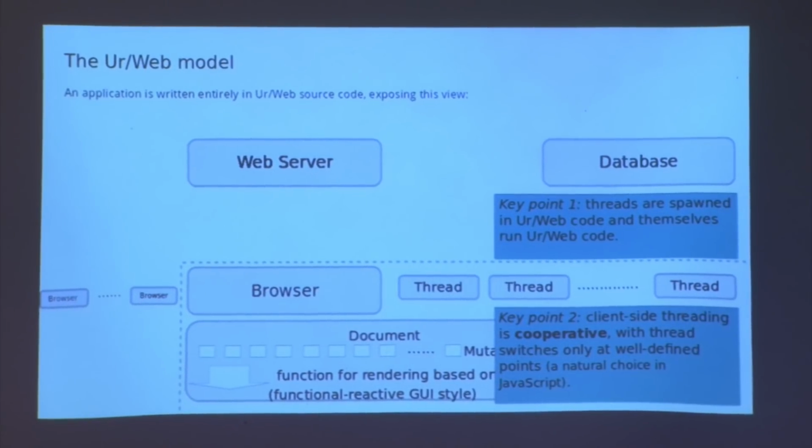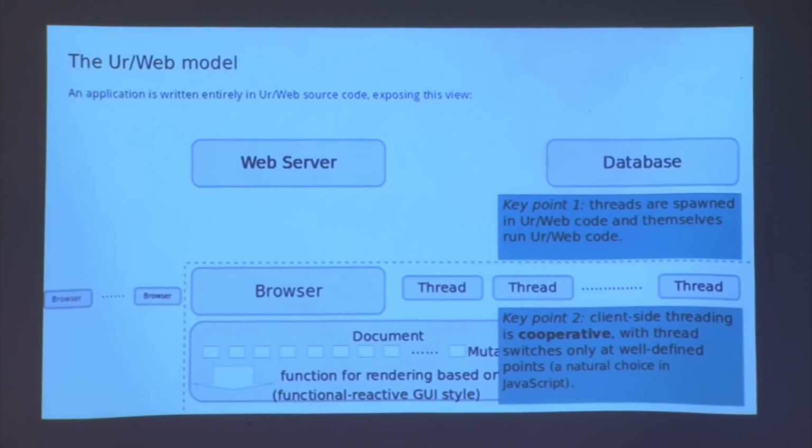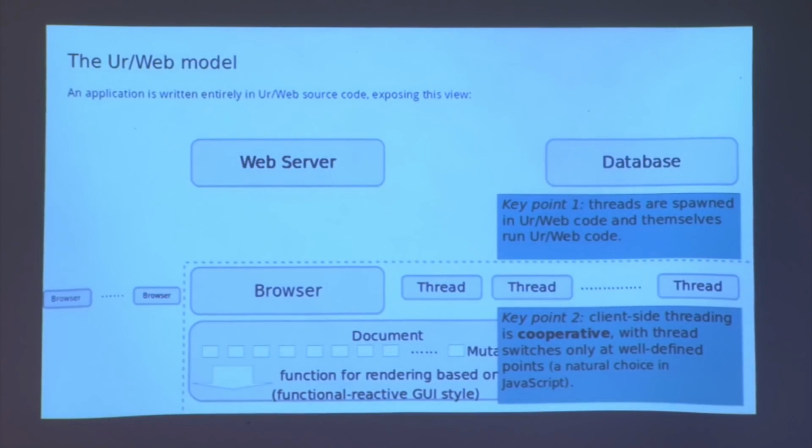Another key point is that the client-side threading follows what's called a cooperative multi-threading model. A thread doesn't have to worry about being preempted by another thread at an arbitrary point. There are well-defined operations that signal, OK, it's all right to switch to another thread here. One of them is making a remote function call to the server, for instance, or asking to sleep for a certain number of milliseconds. But just regular code can't be interrupted arbitrarily. So that means the programmer doesn't need to think about as many interleavings, and it's easier to convince yourself that, say, a particular piece of code avoids some security issue or other bug because you can more easily enumerate all the possible ways for 2 threads to interact with each other.